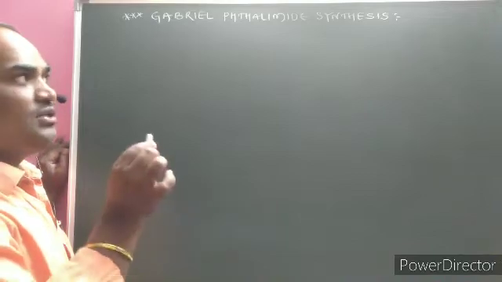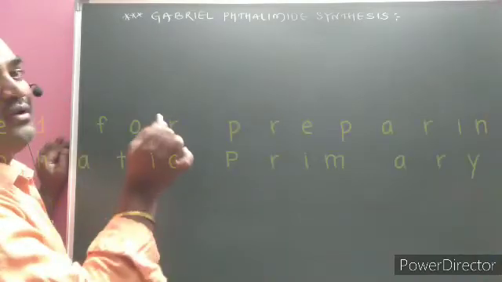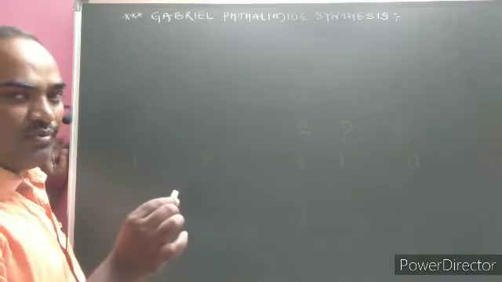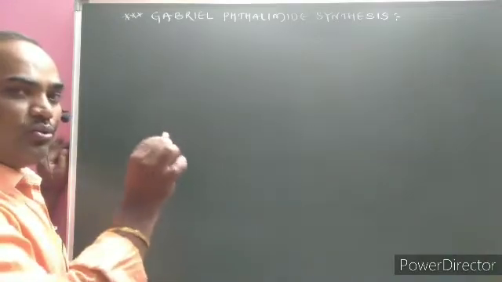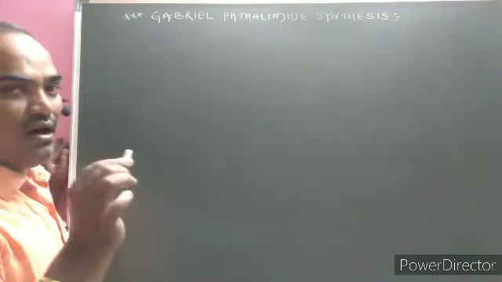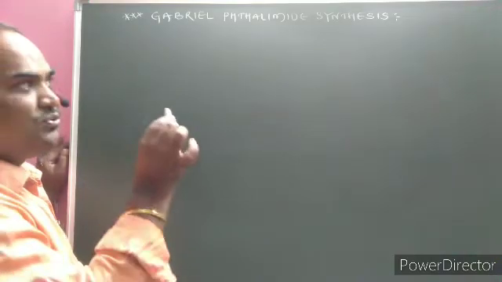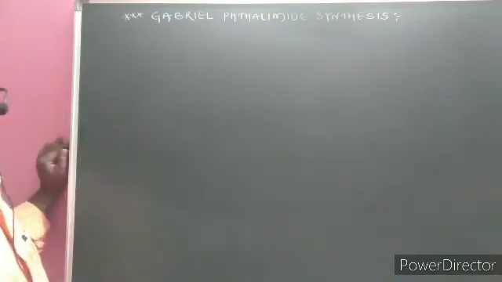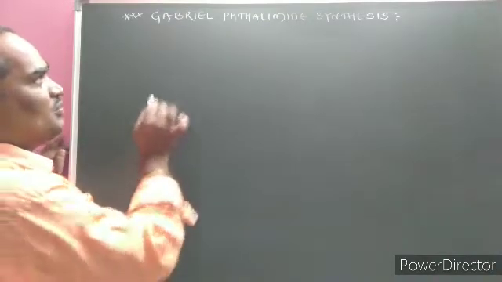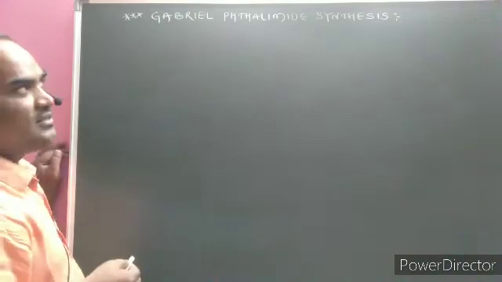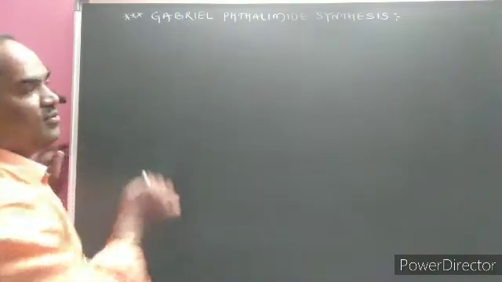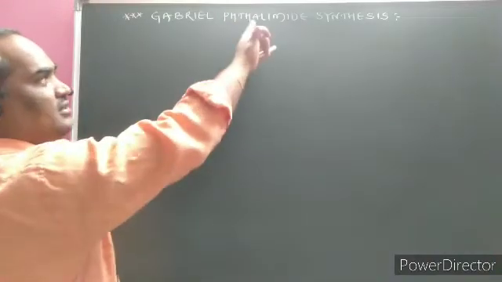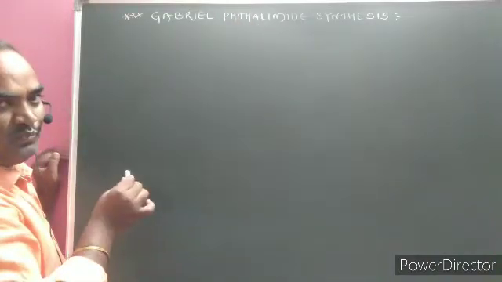Gabriel-Phthalimide synthesis is used for the preparation of aliphatic primary amines. It is not used for the preparation of secondary or 2 degree, or tertiary or 3 degree amines. It is only used for the preparation of aliphatic 1 degree amines only. Here, Gabriel is the name of the scientist who prepared the aliphatic primary amines with the help of phthalimide.